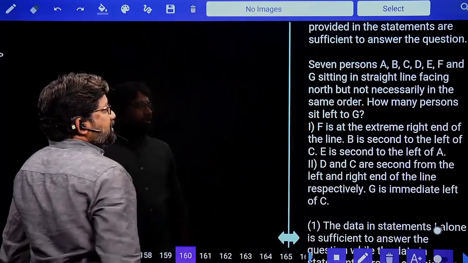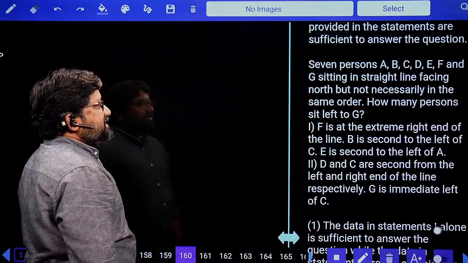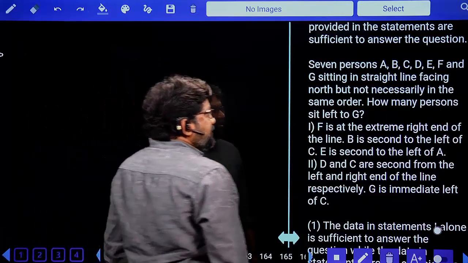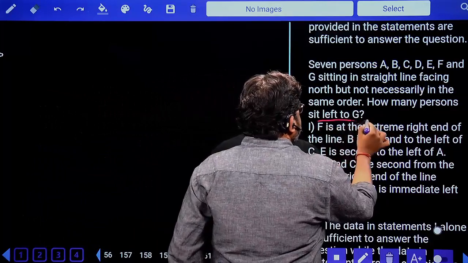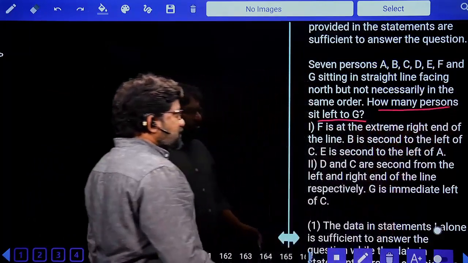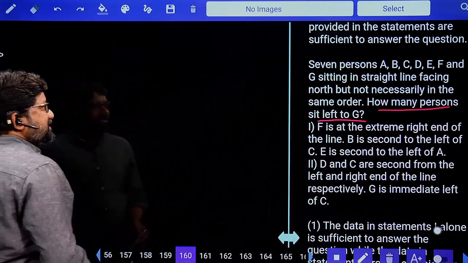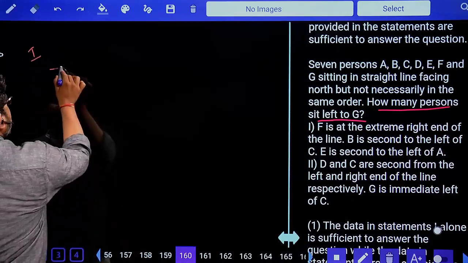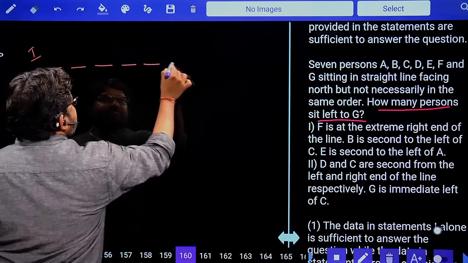Come on. Let's do this. 7 friends A, B, C, D, E, F, G are sitting in a straight line facing north but not necessarily in the same order. How many persons sit to the left of G? Concentration is only on the question that is asked. Statement 1. Total number of persons 7. 1, 2, 3, 4, 5, 6, 7.